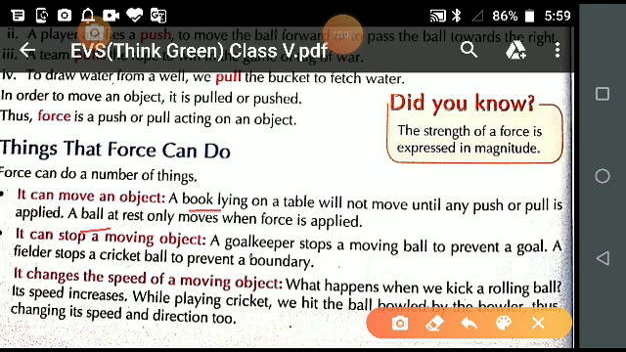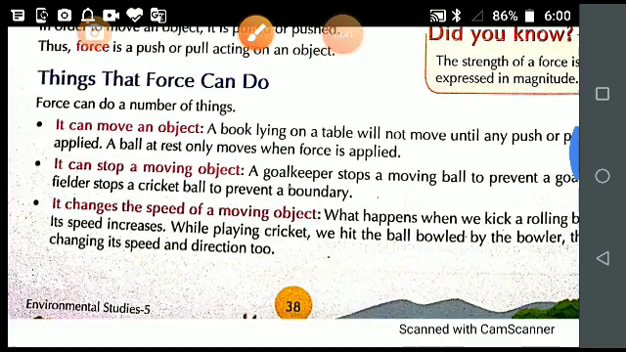In the same manner, I show you in the picture also. The ball is at rest on the ground, and then one boy comes and kicks the ball. Then the ball starts moving. So this is the first point. By applying force, students, it can move an object. I hope you all are able to understand. Force can move an object. Is it clear? Now let's see the second point, this one.